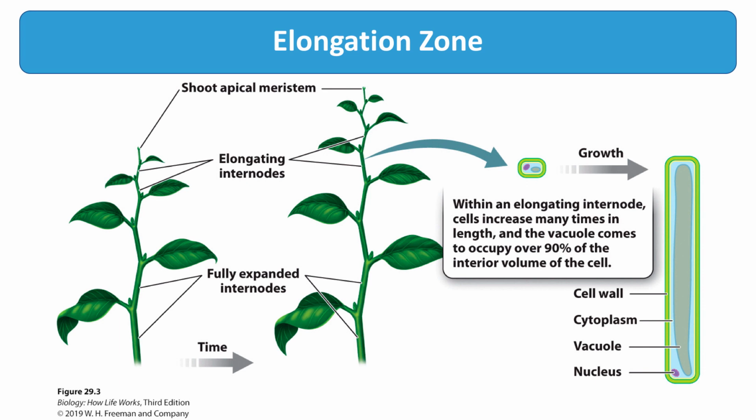In the zone of elongation, the cells will grow more in length than in width, which is due to the orientation of the cellulose molecules in the cell wall. The majority of the increase in cell size and volume in the zone of elongation is taken up by the large central vacuole that forms in cells within this region. Most of the increase in cell volume is due to the uptake of water and solutes that will then fill the vacuole.